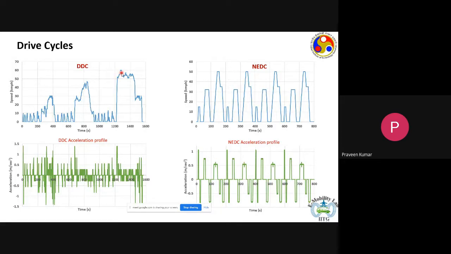kilometers per hour in a short duration of time. The reason is, if we talk about acceleration, then it means the machine has to produce a high torque, because any acceleration would mean you have to overcome the inertia of the system. And to overcome the inertia of the system, you need to have a high value of torque. And a high value of torque at high speed is usually a difficult thing for any prime mover.